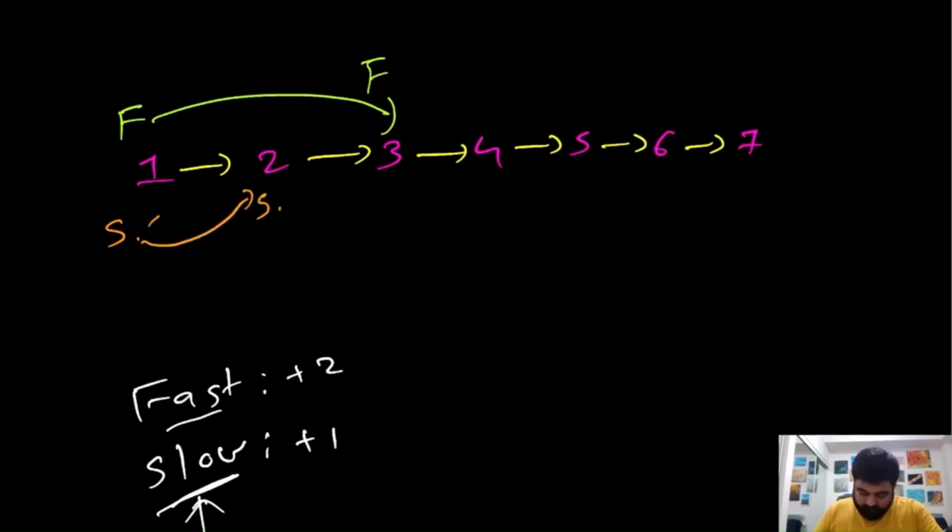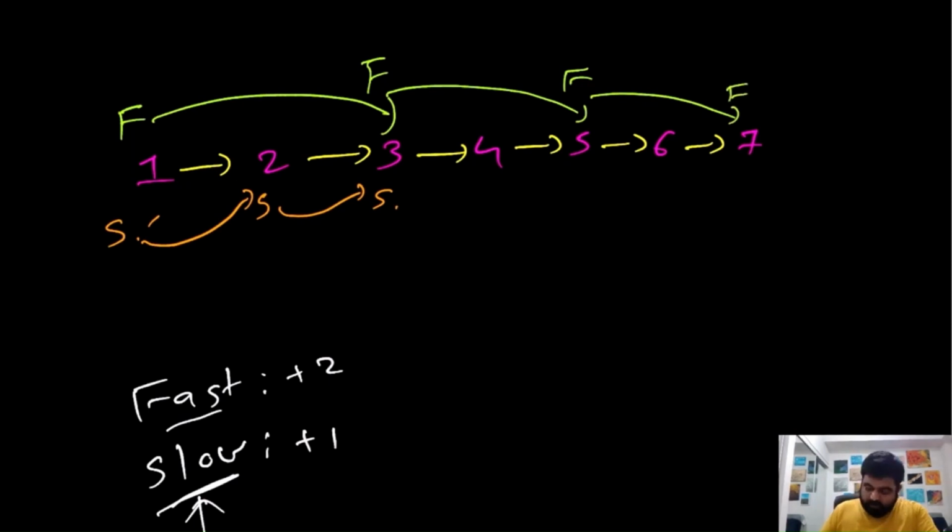Again, fast is going to do two jumps because fast is not null and fast.next is not null. So fast will reach over here, and slow is going to do one jump, so slow is going to be here. Again, fast is going to do two jumps, so fast will end up over here. Slow will also do one more jump, so slow will reach over here.